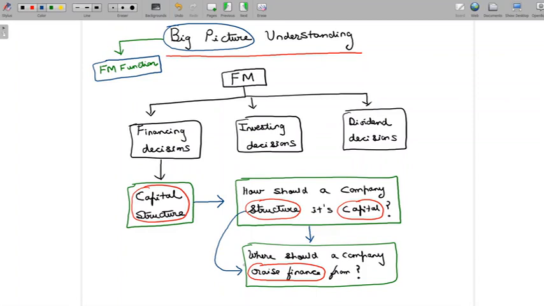Now, what are the concepts in capital structure that we're going to look at to try to answer this question? What is the one parameter that we are mainly going to be looking at to answer this question regarding the structuring of capital?